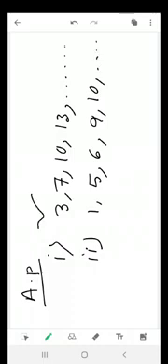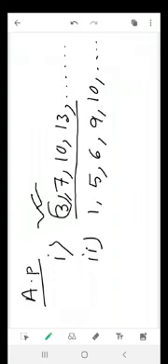Follow the first example. If you follow the first example, you can see here these numbers maintaining some rule, maintaining some order. What is that order? If you add 3 with the first number, you get the second number.